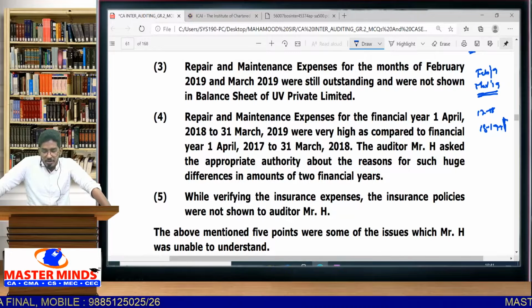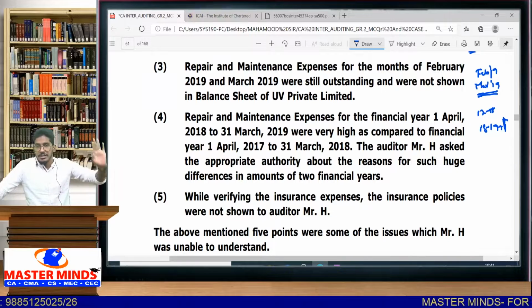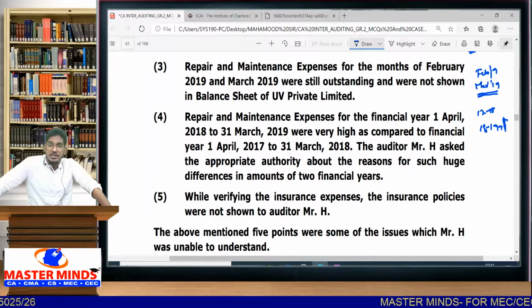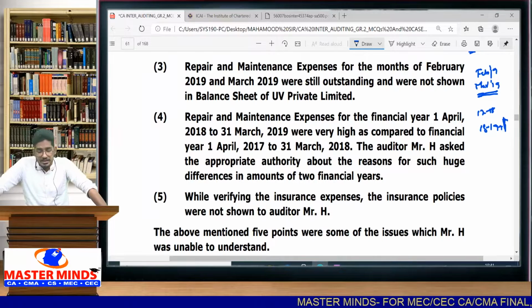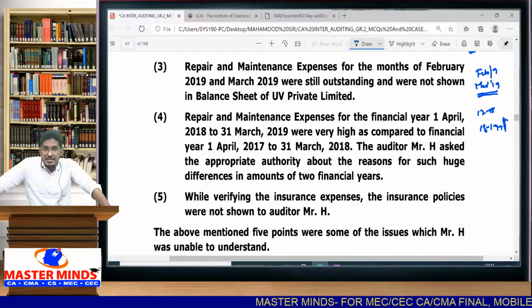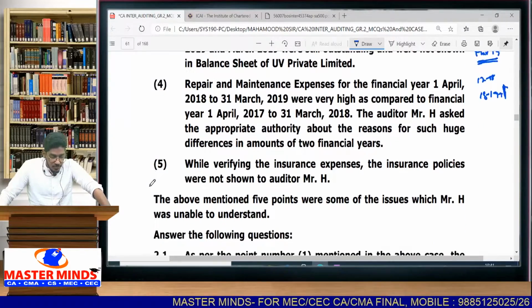Now this person, auditor Mr. H, is asking some appropriate authority in the organization what is the reason for such huge differences in repairs and maintenance between the last year and current year. He is asking for those reasons from some appropriate authority. Now what is the question related to this fourth point? Let us read.